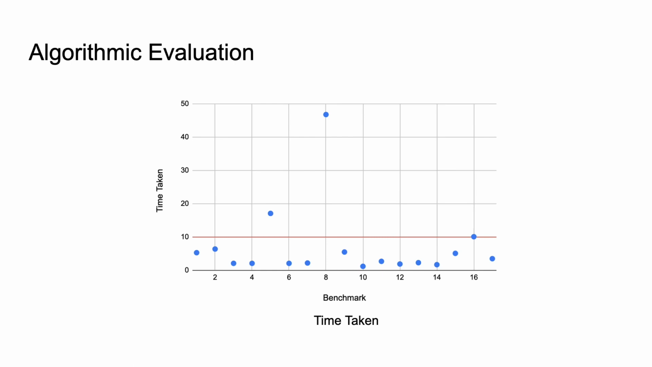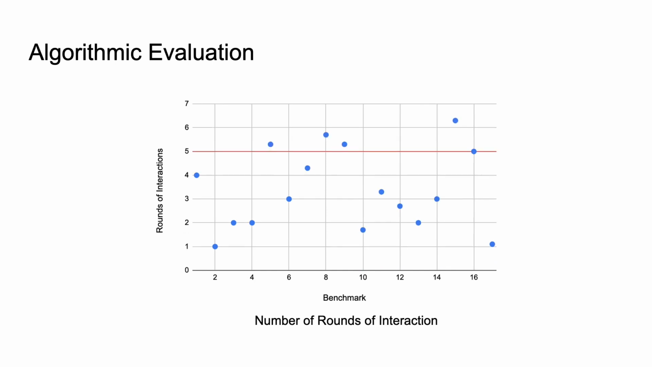For the algorithmic evaluation, we measured the time taken, which was the cumulative synthesis time across all rounds of interaction for each benchmark. We see that 14 out of the 17 benchmarks were solved by Spark within 10 seconds, while the rest were solved within a minute. We also see that Spark needs less than 5 rounds of interaction for 12 out of the 17 benchmarks, whereas the rest required less than 7 rounds of interaction. And we also see that 11 out of the 17 benchmarks required less than 5 labels, while the rest required less than 7.